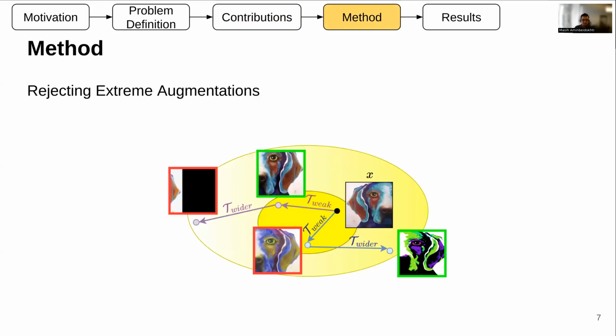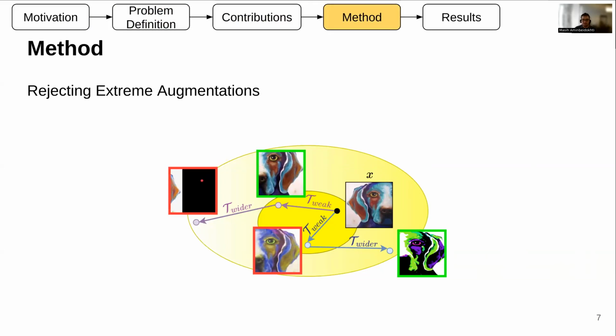So basically, our method works by rejecting extreme augmentation. Here in this picture, we can see two samples from our method. First, we start from a base image X. First, we augment it with the weak transformation, and then on top of the weak transformation, we sample from the wide transformation and augment one extra step, and then feed both of these to our method. And then during training, our method has a chance to decide which one to use.